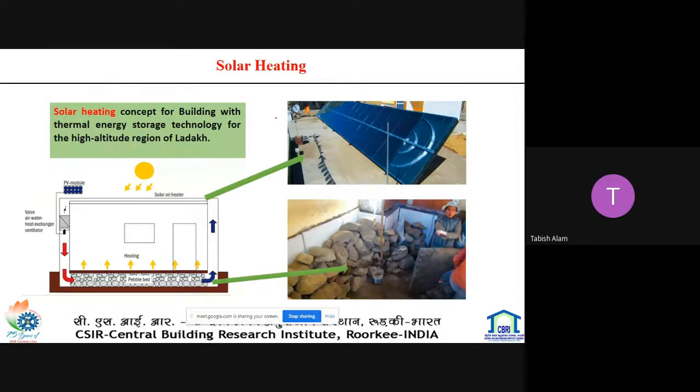The other is solar heating. Solar heating is very important in regions like Ladakh, because there the temperature goes down to minus 30 degrees. This project has been carried out by GIZ and MNRE.